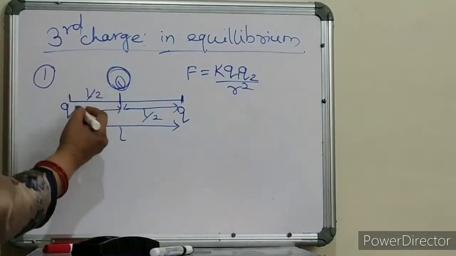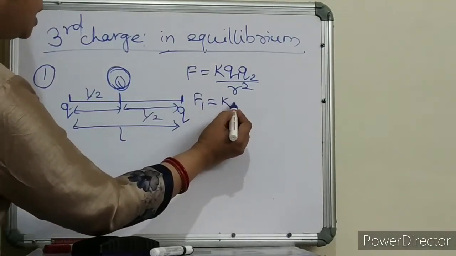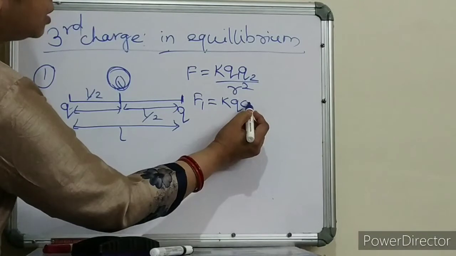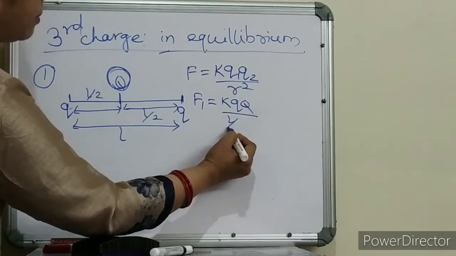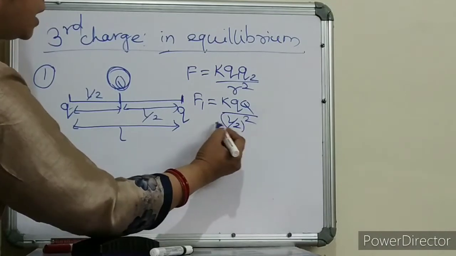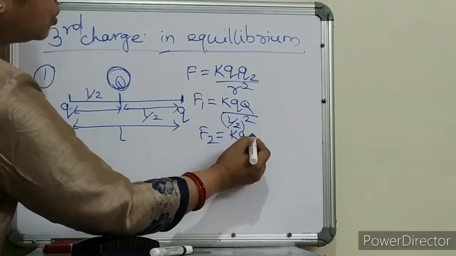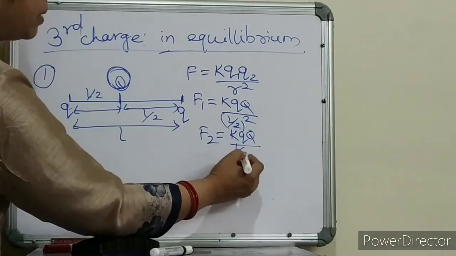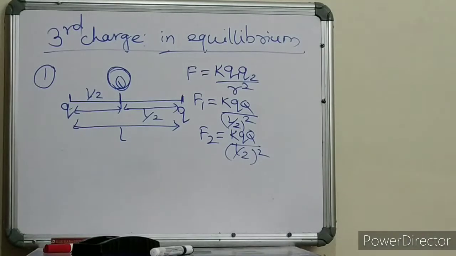So here F1 will be K q times q by (L by 2) square, and F2 will be K q times q by (L by 2) square. So both the forces are the same.